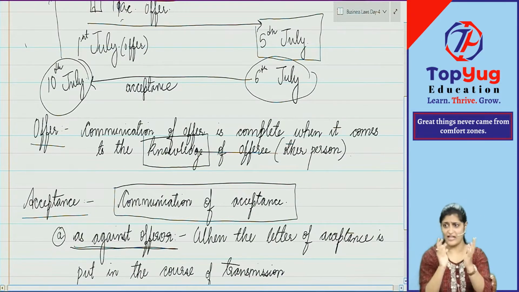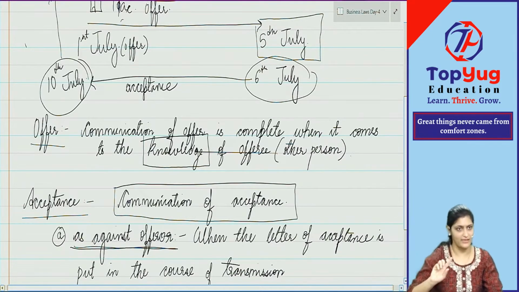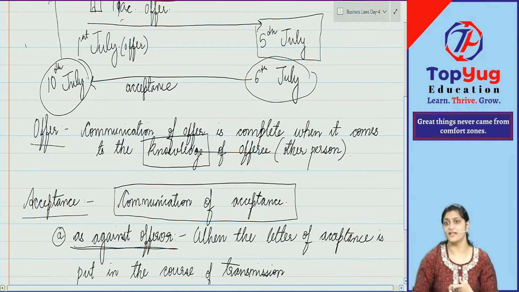You are saying yes, then the contract should come into existence actually immediately. But here law is saying that it should come into existence when the acceptance is put into the course of transmission. Why? Because we have seen in essentials of offer that always the intention of the offerer is to get the assent of the other party, and he got the assent.